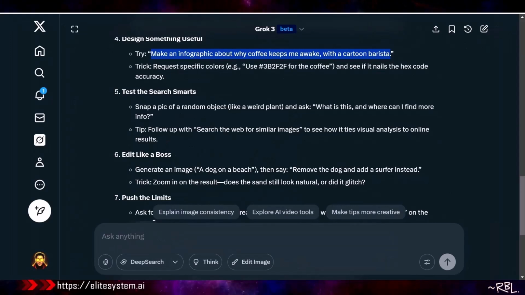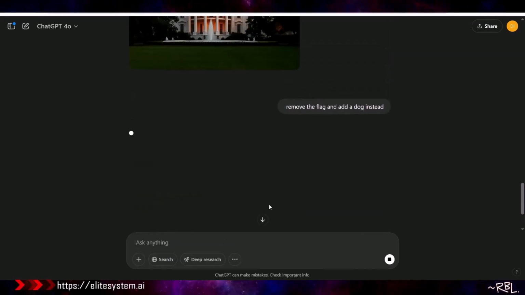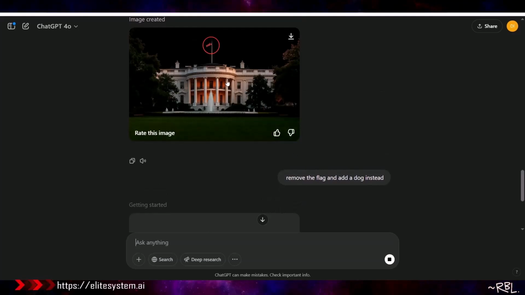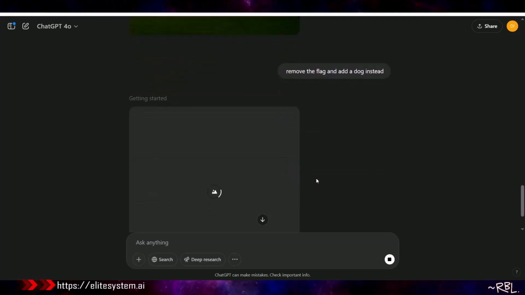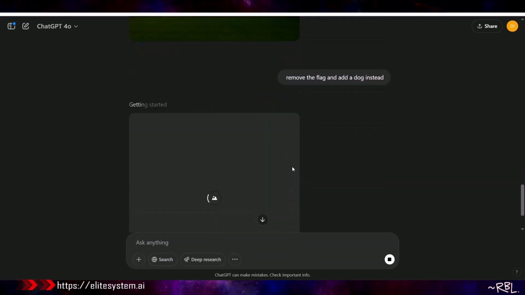Generate an image, then say remove the dog and add a surf instead. How about remove the flag and add a dog instead? Oh, wait. I think I have to paste the image again. No? Or maybe not. Hold on. I thought I have to paste this and then put this text so the AI understands which image I'm referring to. Or maybe the AI knows it already because it's the previous one, right? I mean, smart. It has to know.